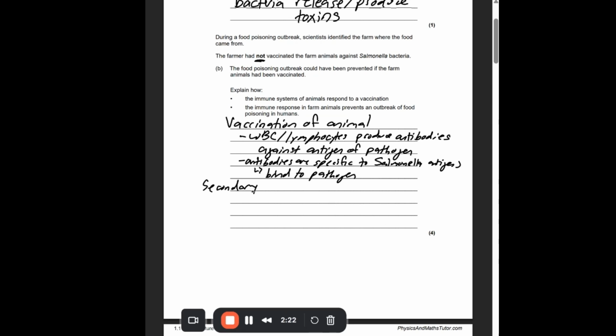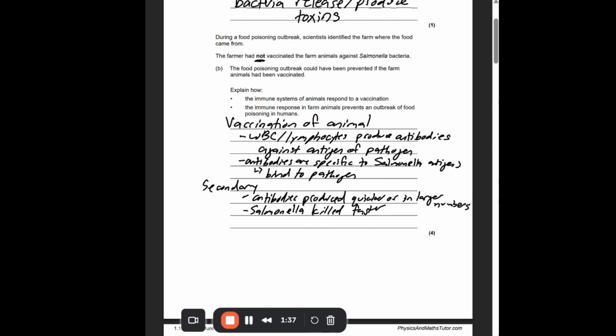So what happens once that happens? If we get infected again, or if there's another infection, what happens? Well, antibodies are produced much quicker or in larger numbers. And that's why it's so important to get vaccinated. Our body will remember how to fight off that infection. And then next time we get sick, or next time it enters the body, the antibodies will be able to be produced much, much faster. And that means that Salmonella is killed faster.